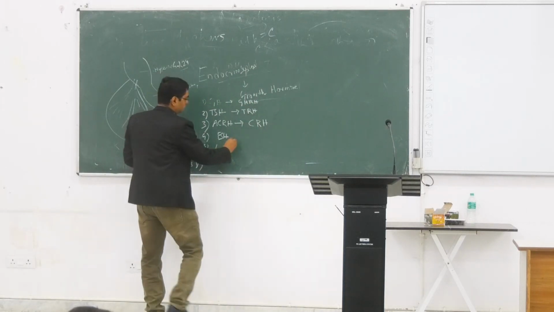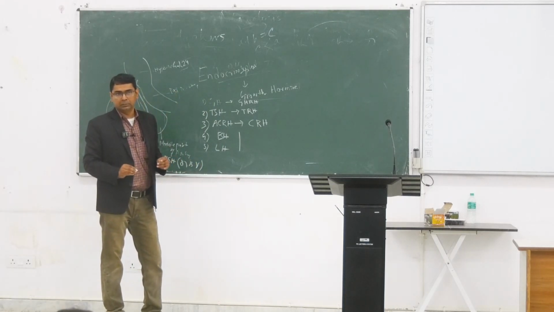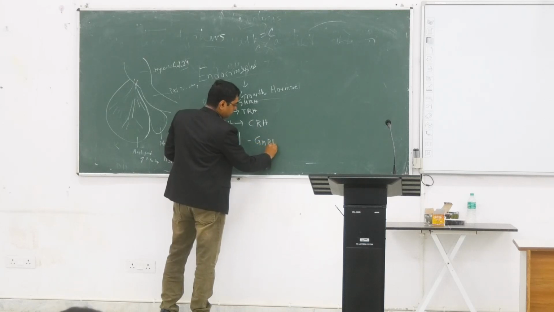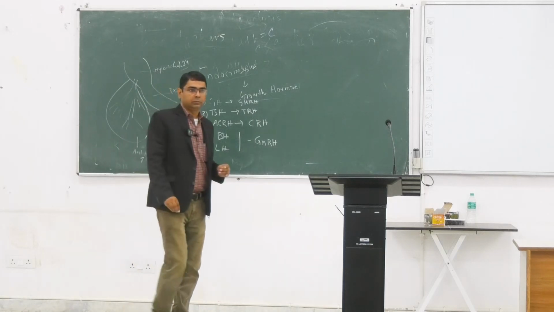And what about FSH and LH? That is the GnRH, gonadotropin releasing hormone.